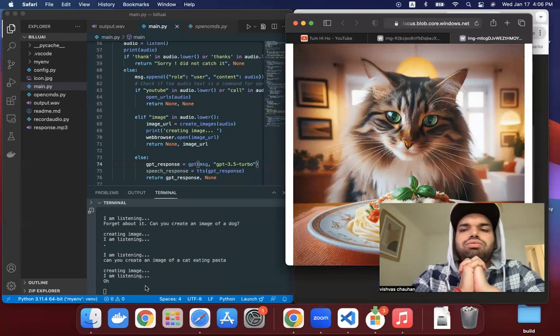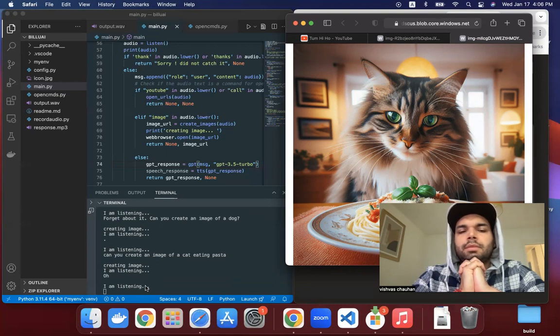I apologize, but as a text-based AI, I am unable to display images. However, you can easily find images of a cat eating pasta by performing a quick search on any image search engine. Can you create an image of a cat eating pasta while watching a football match on a TV?